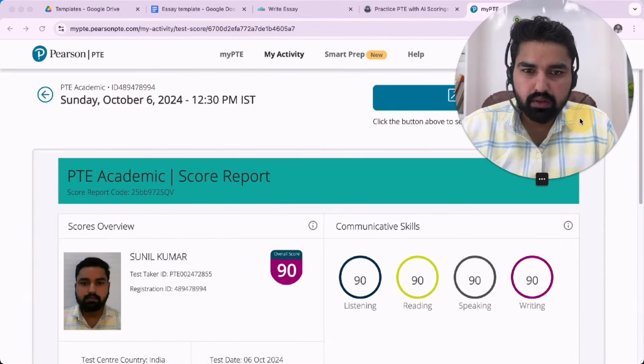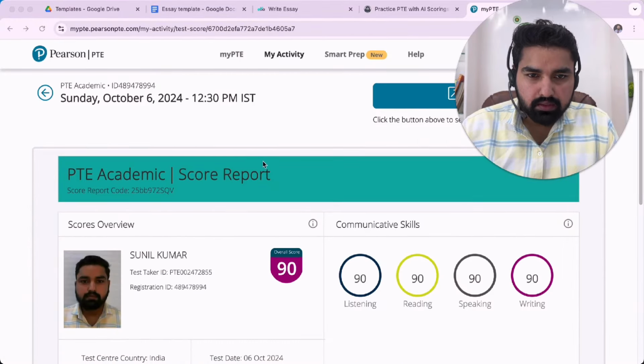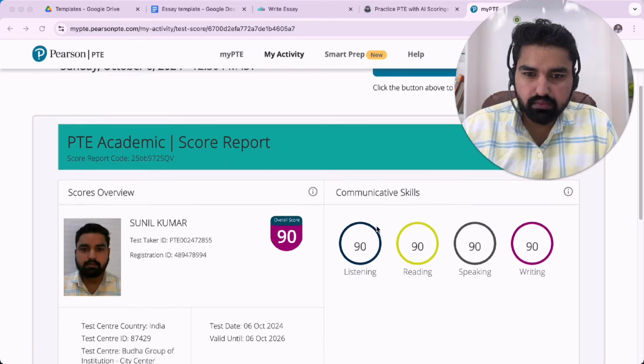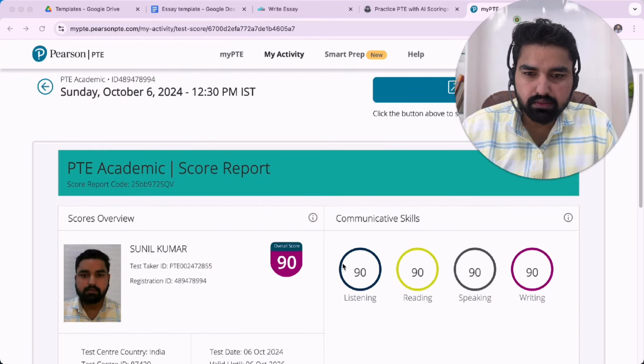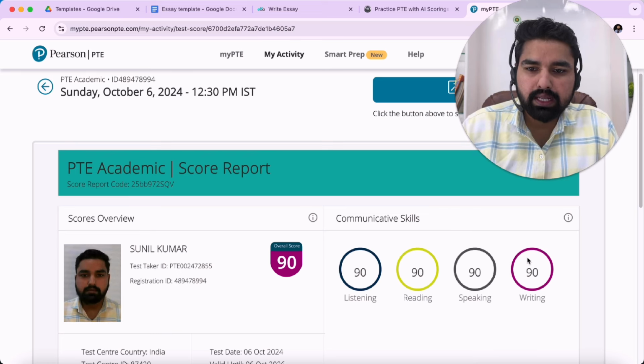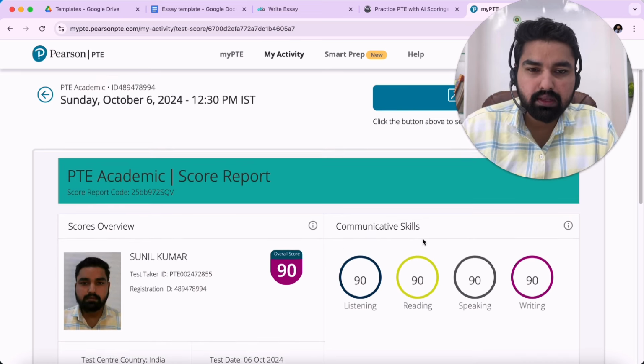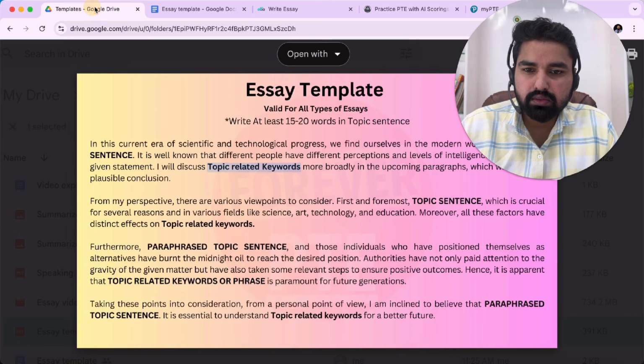Okay, so here we are on my PTE account, and as you can see this is the latest test that I gave and I've scored perfect marks in all 4 modules: listening, reading, speaking and writing, all 90, and the overall score is 90 as well. So in this test that I gave, I used this essay structure.